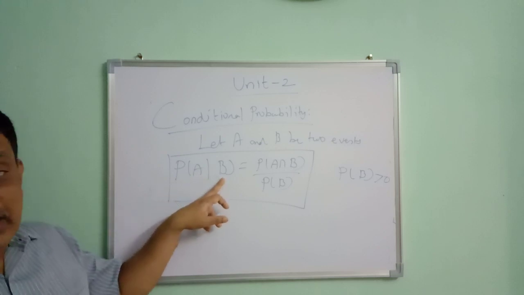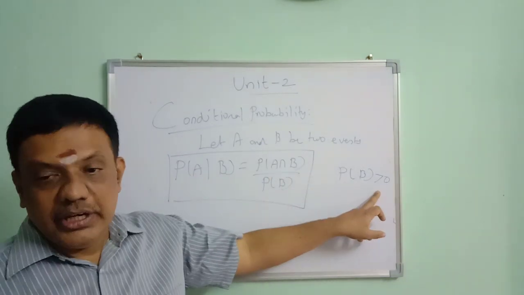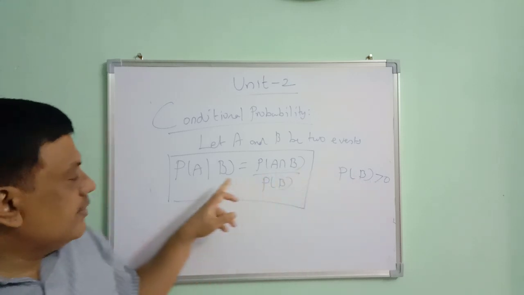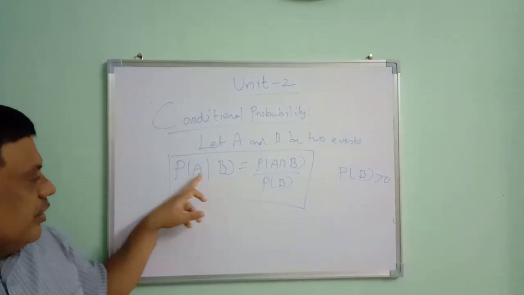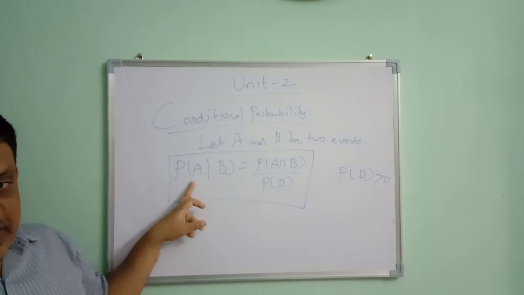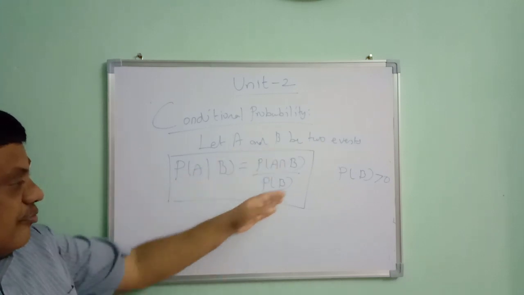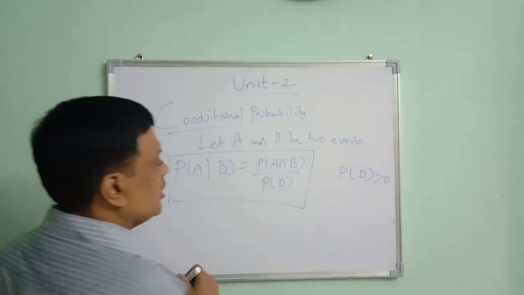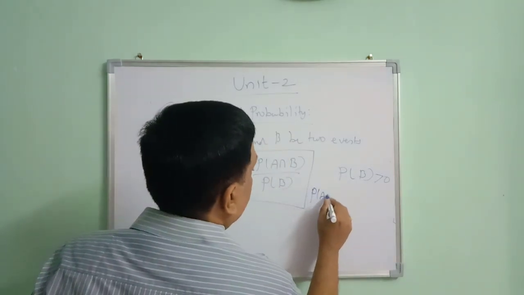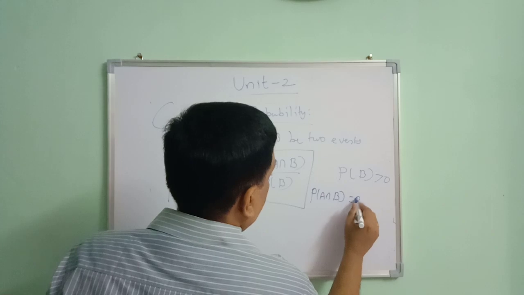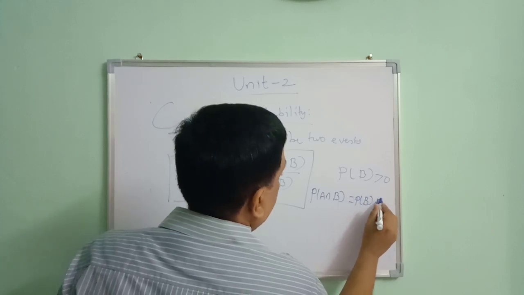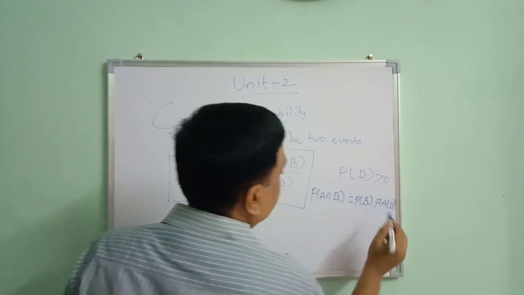B has already occurred, so its probability cannot be 0. It is greater than 0. The event B has already occurred. What is the probability of occurrence of event A? From this only we have the multiplication theorem of probability, by cross multiplying. When you cross multiply, what do we get? Probability of A intersection B is equal to probability of B into probability of A given B.